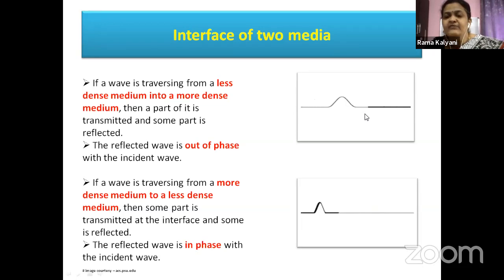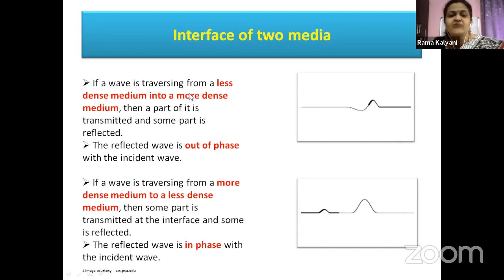But from the interface, the incident wave and the reflected wave are becoming out of phase with each other when the wave is traveling from a less dense medium to a more dense medium.